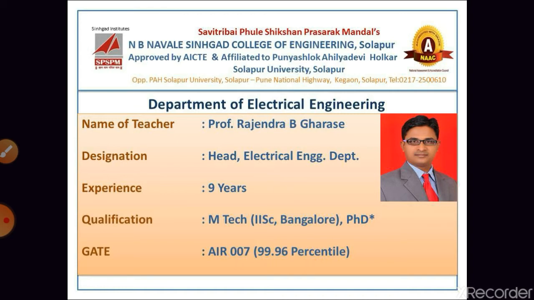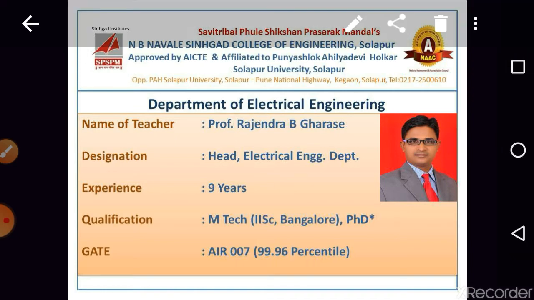Today, we are going to discuss the interconnection of two or more two-port networks. In this section, we are going to discuss the series connection of two or more two-port networks.